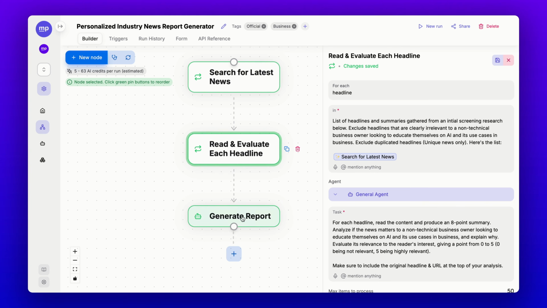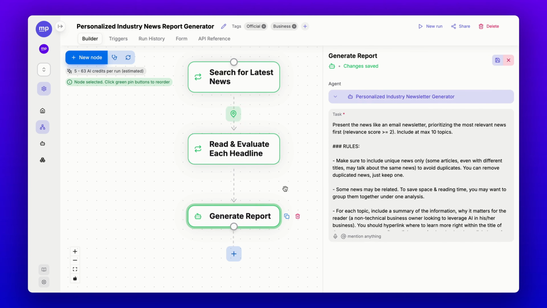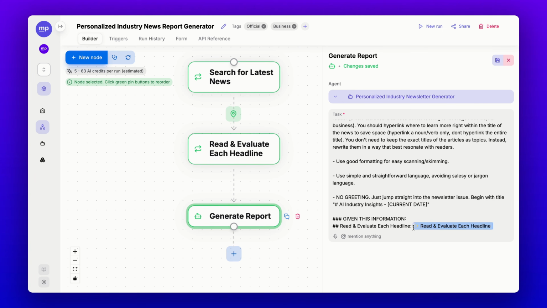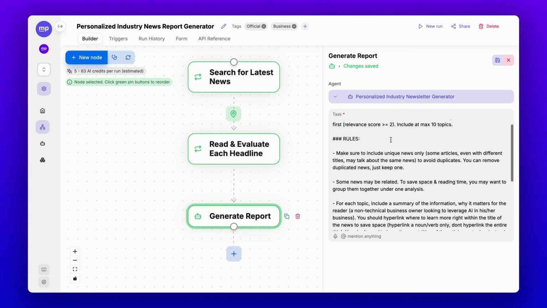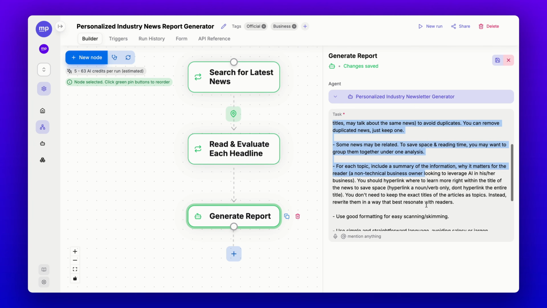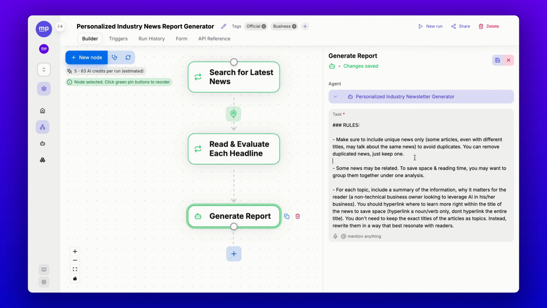Now, after my AI agent has read through all the headlines and understood which are relevant to me and what it should report to me, it will move on to the final step, which is to generate a report. Essentially, this step will take the result from the previous step, the read and evaluate each headline step, and then present the news in the form of an email newsletter for me. And here are some rules that I want the AI agent to apply. Things like make sure to include unique news only, include the links for me to read more if interested, and so on.